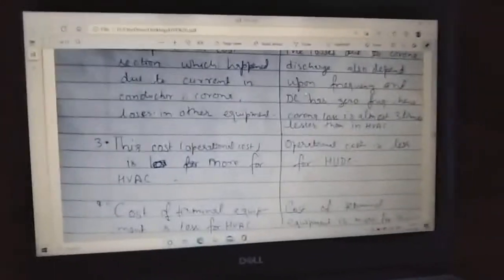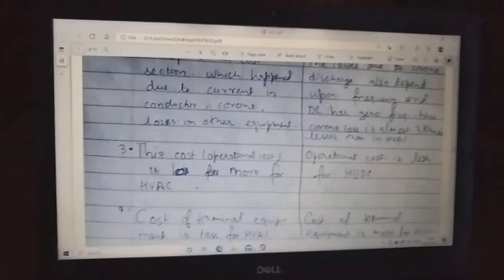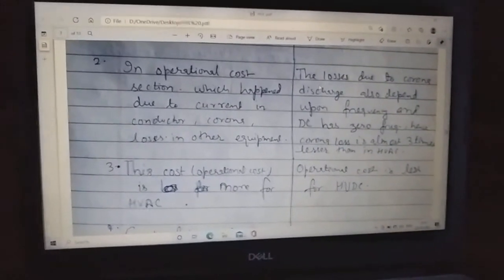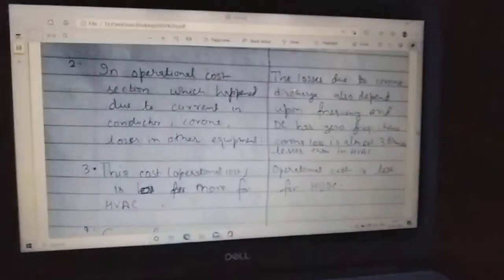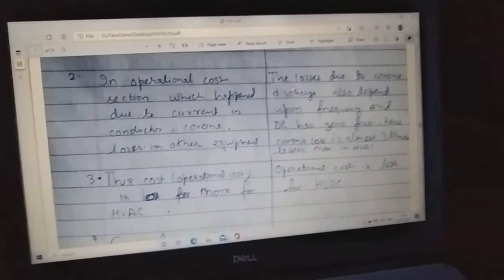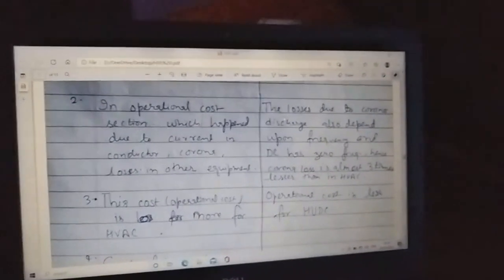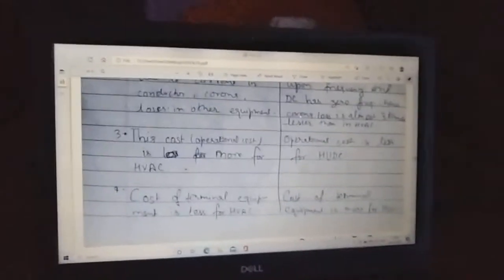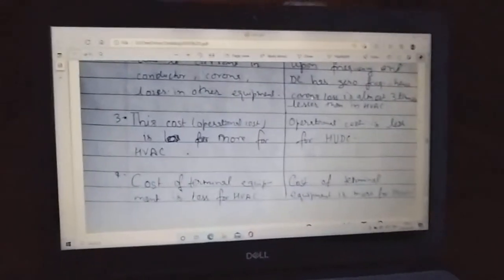because for corona loss there must be a factor which is frequency, and if we talk about the supply of DC, there is no case of frequency; there is zero frequency for DC.